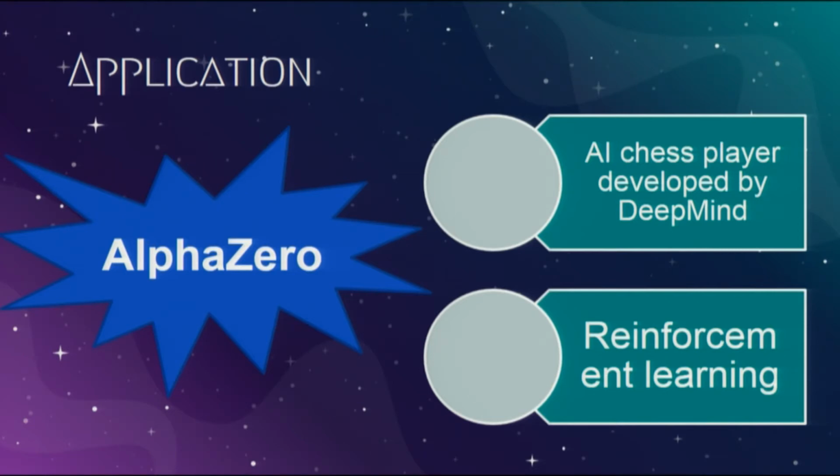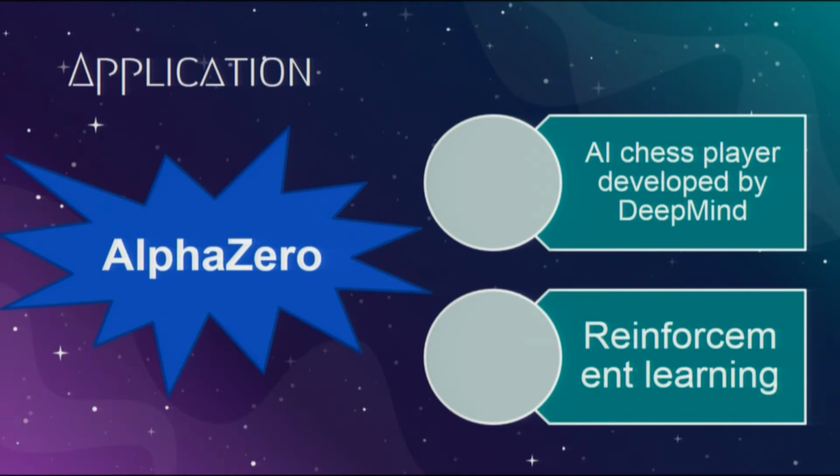It's called AlphaZero, an AI chess player developed by DeepMind, and it's very powerful. It has beaten many opponents, including human ones and other AI ones, in many competitions. As long as human beings tell it the rules of each game, AlphaZero will learn how to play it and develop different kinds of strategies to win.